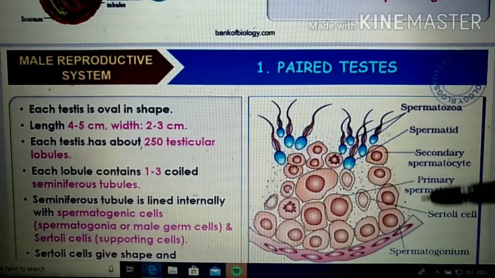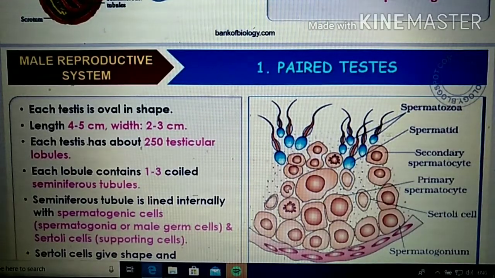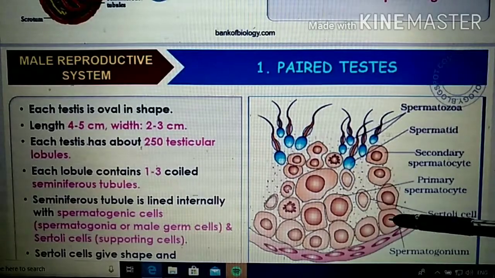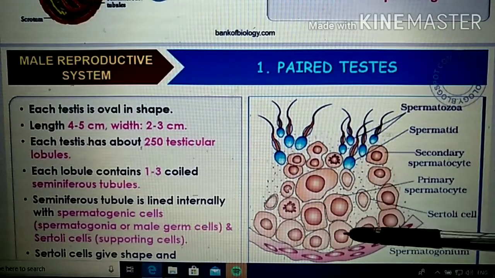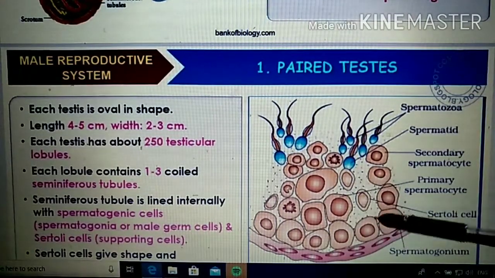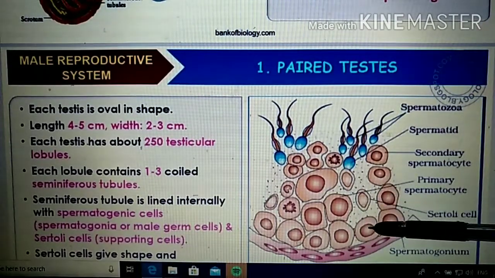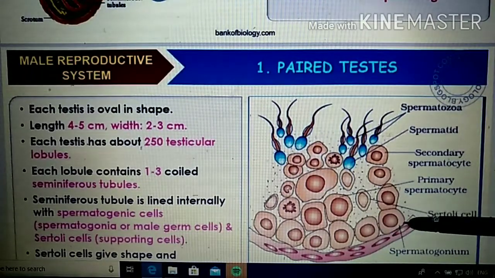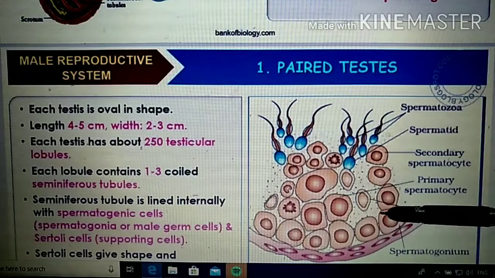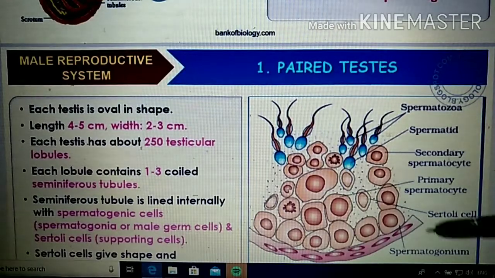Inside that seminiferous tubule there will be a two-layer lining, with two types of cells. One is spermatogonium, singularly, or spermatogonia in plural, the male germ cells, which are responsible for the production of sperm. For the nourishment of the spermatogenic cells (spermatogenic means sperm production, genesis means production), nutrition is provided by another type of cell called Sertoli cells. All other details we will discuss later.